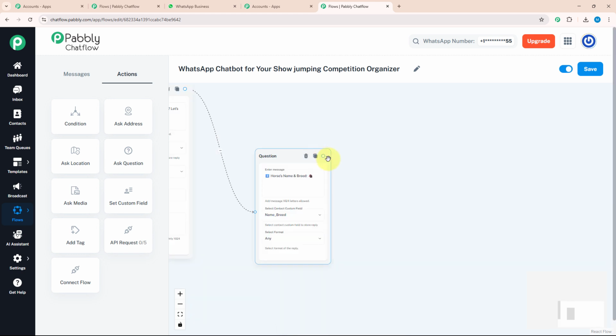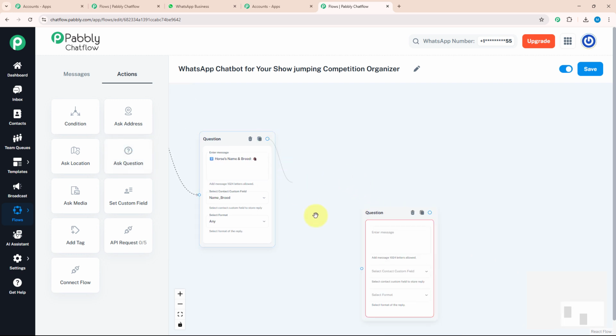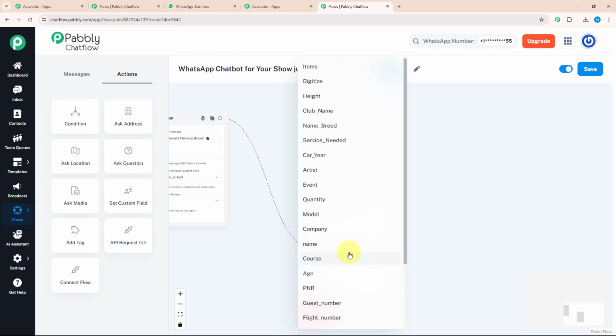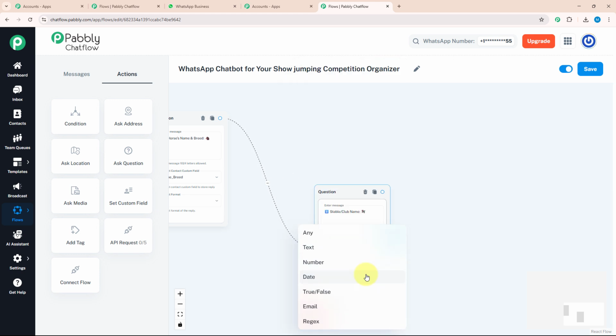After horse name, I want to know club name. For that, again, I'm going to drag and drop ask question button and connect with my previous question. Over here, I will enter a message which says stable or club name. With that, I will select my contact custom field as club name and format as any.